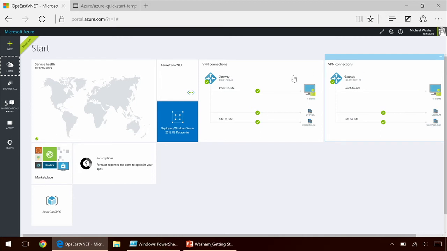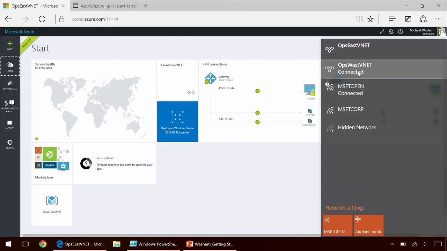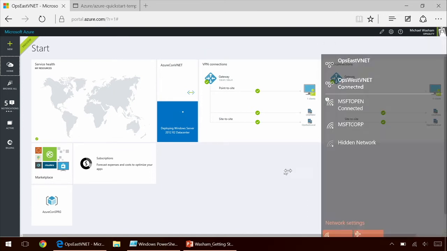One other thing I'll note is it's showing the connectivity between a client and point-to-site. Now, if I look, this is actually my laptop. I'm connected to Ops West VNet via point-to-site connectivity. So I have direct connectivity between my machine and a virtual network in Azure, which means I can connect to those virtual machines using an internal IP address, not just a public IP address.